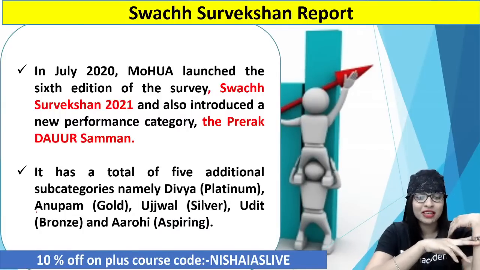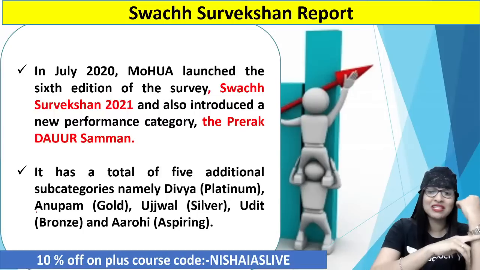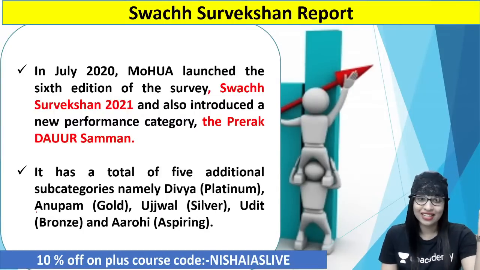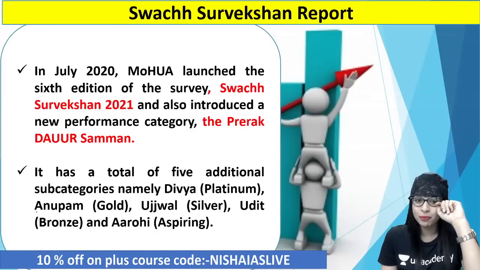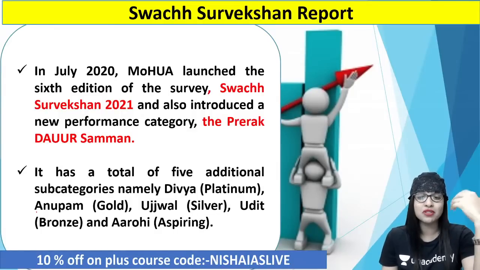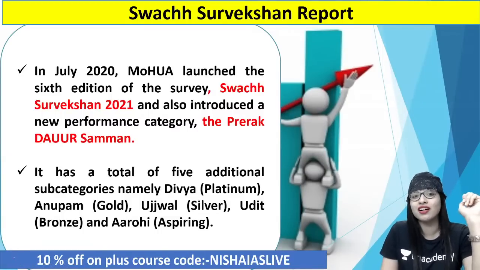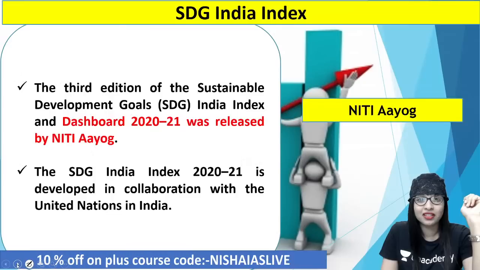Oh my goodness, you'll be thinking, ma'am, I don't know what this is, what beautiful names. See, they are just given names like this, guys, in the subcategories of this Swachh Survekshan report. Divya is platinum, Anupam is gold, Ujjwal is silver, Udit is bronze and Arohi is aspiring. Clear? That is how they categorize the cities based on the Swachh Survekshan report.